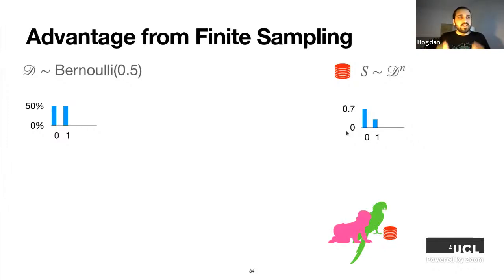The adversary could still get some advantage just because the data distribution induced by the finite data set is very different from the actual data distribution, right? Whatever function we apply to it, the adversary will be able to tell some difference between in examples and out examples, even if the model has not memorized anything at all, right? And this is actually what we've seen in this experiment that I showed in the beginning, right?